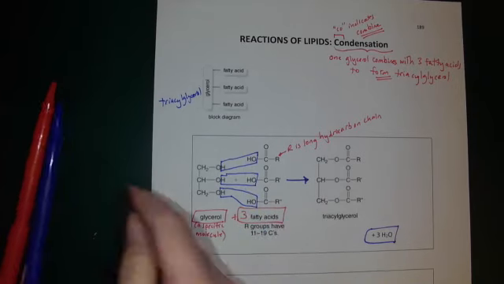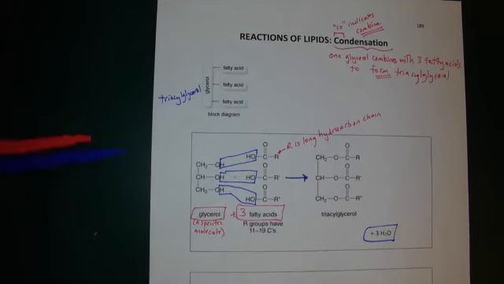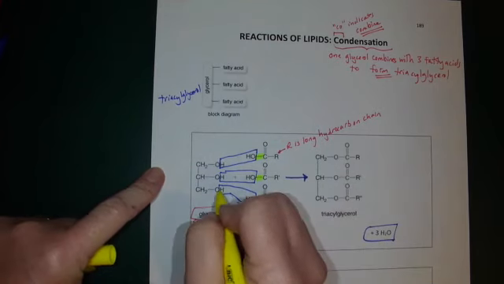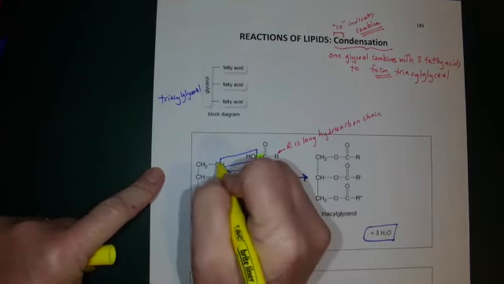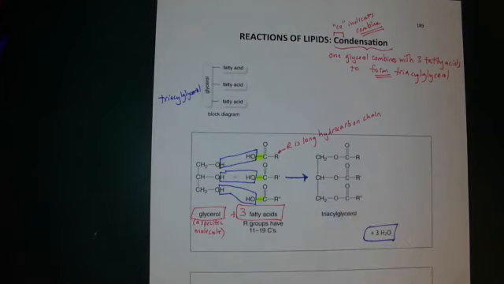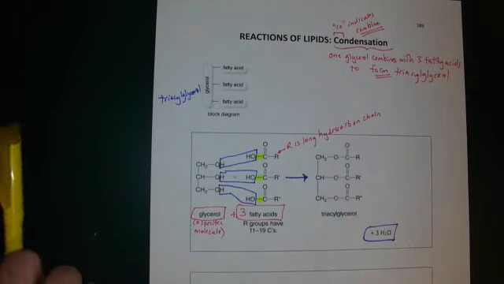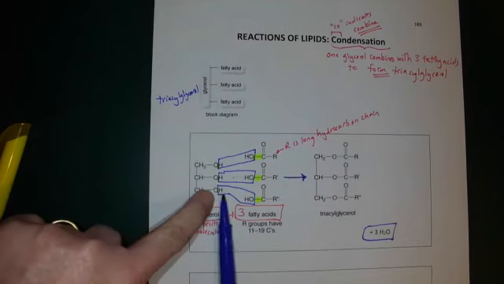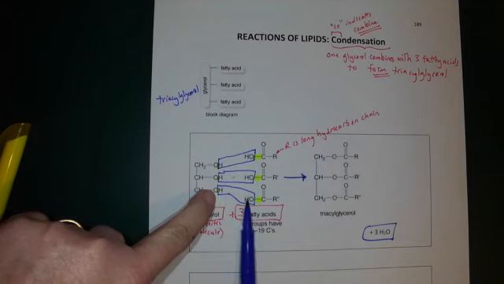What happens to the broken bonds that happened when you boxed out water? You broke a bond right there, and right there, right there, right there, and right there. Those two pieces slide together, just like the condensation reactions you've been practicing. CH2 is bonded to an O. H is gone, O is gone.